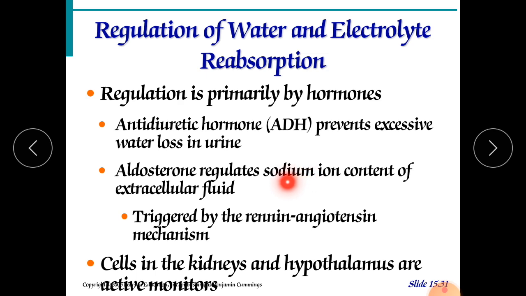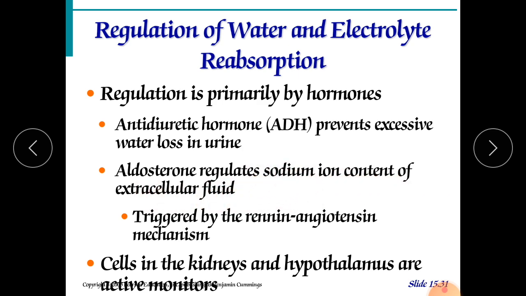In our nephron there is the distal convoluted tubule. In that convoluted tubule there are the principal cells. These principal cells respond to aldosterone, and they have a great role in controlling reabsorption of sodium ions from the extracellular fluid.